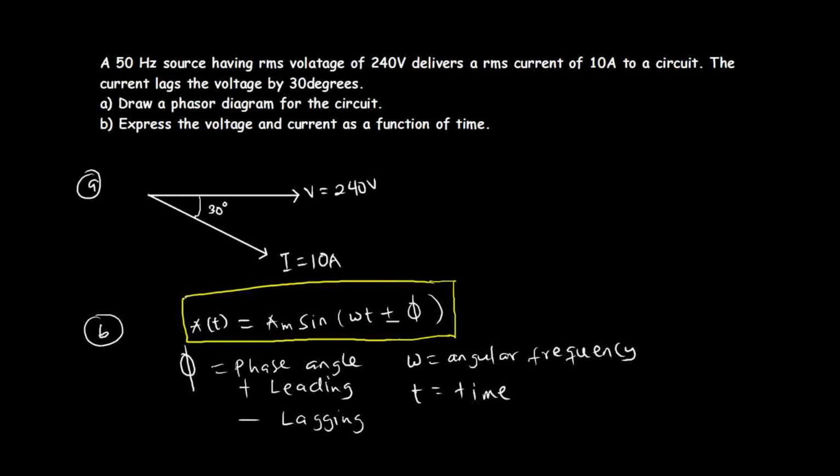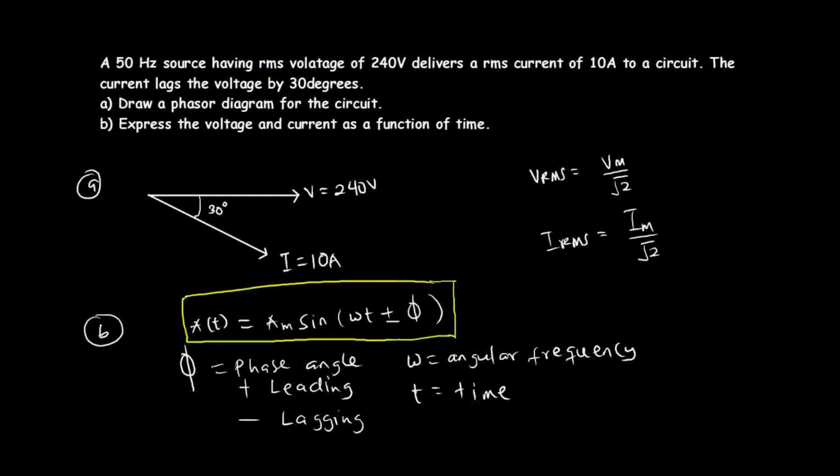We were given the voltage and current in VRMS. So for us to be able to rewrite this as a function of time, you will need the peak voltage and then peak current. Let's look at how you are going to do that. We know that VRMS is given as V peak over the square root of 2, and then IRMS is given as I peak over root 2.